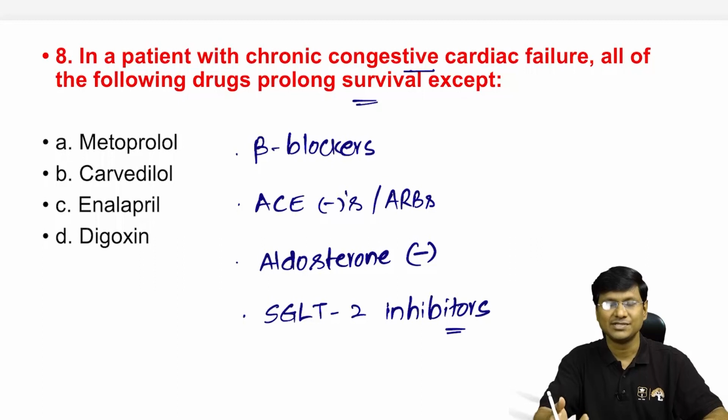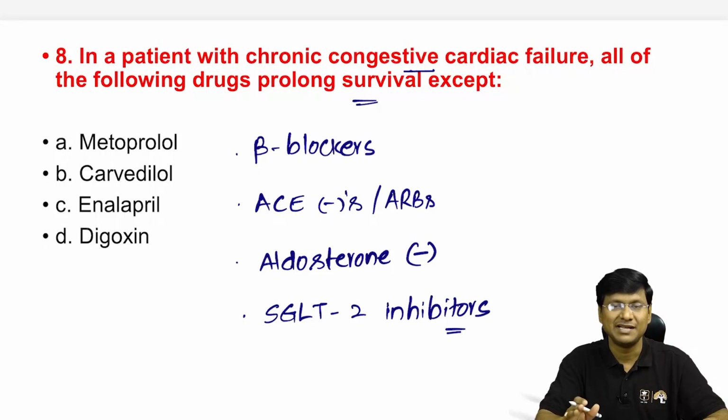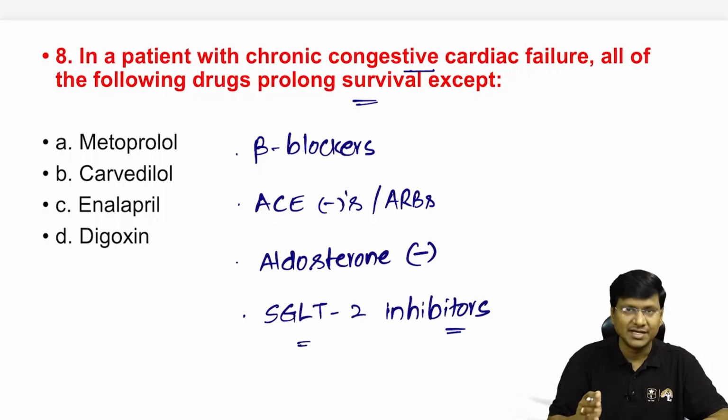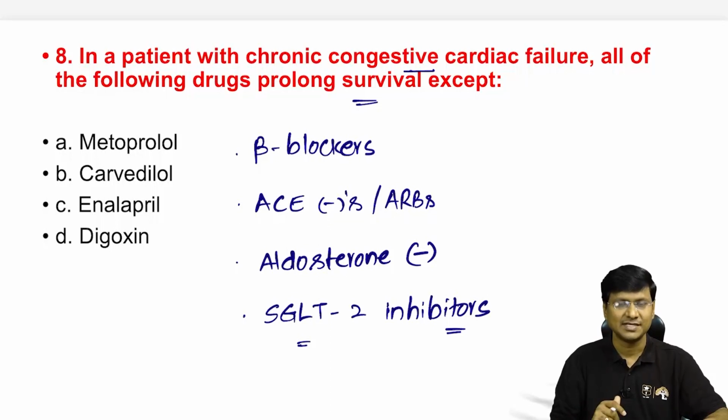Canagliflozin, dapagliflozin, and empagliflozin. Basically, these drugs are given in the treatment of type 2 diabetes mellitus because they inhibit the SGLT2 channel at the level of the proximal convoluted tubule in the kidney and thereby inhibit glucose absorption, reducing the glucose levels in the body. So SGLT2 inhibitors are not only used in type 2 diabetes mellitus, but are also used in heart failure to reduce the mortality and prolong the survival.